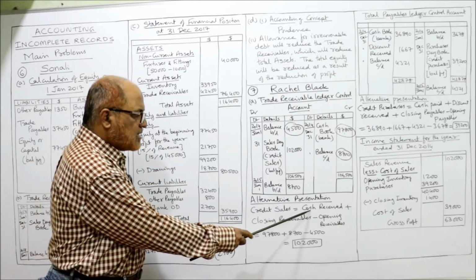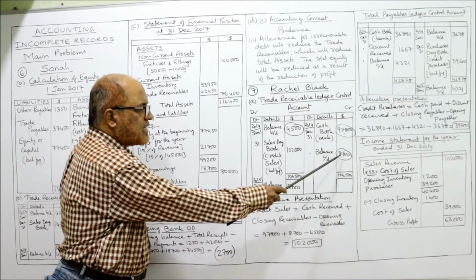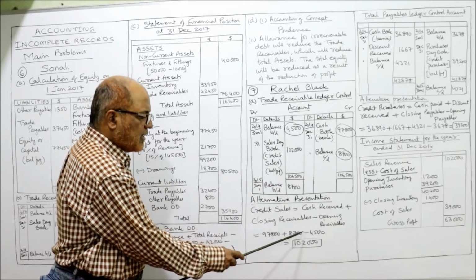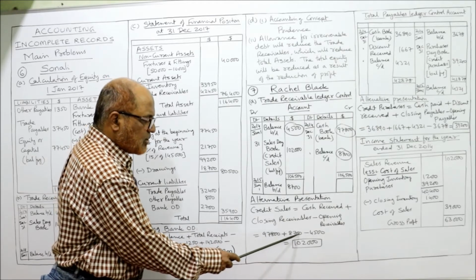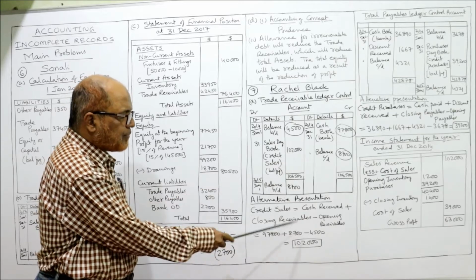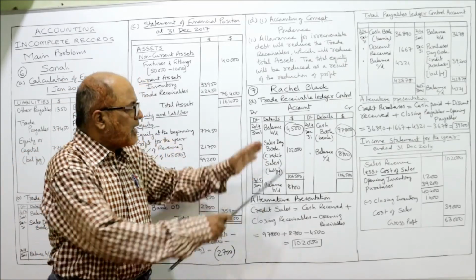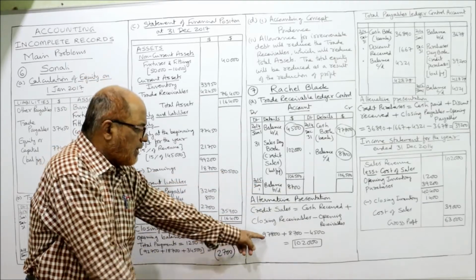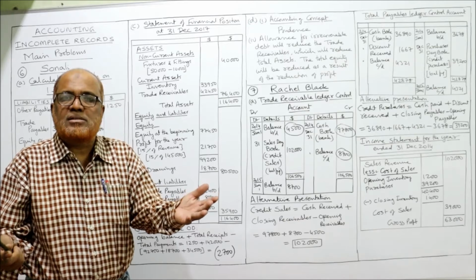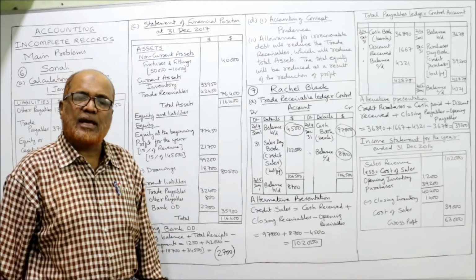Already I have discussed this equation in short questions. So here cash received is 97,800, closing receivable is 8,700, opening receivable is 4,500. So 97,800 plus 8,700 minus 4,500 is 1,02,000. Same 1,02,000 credit sales I got by making this account or by making this equation. So it's your choice. That's all. A bit complete.